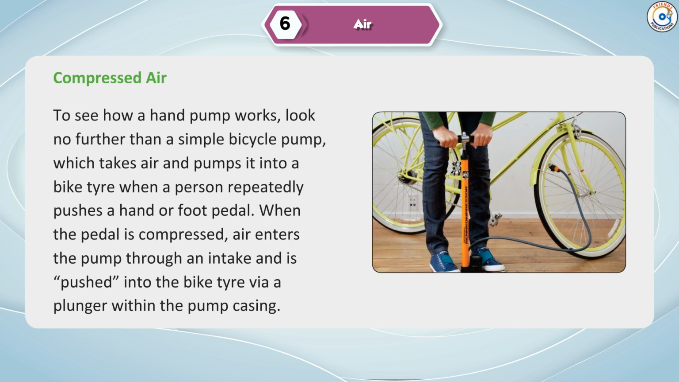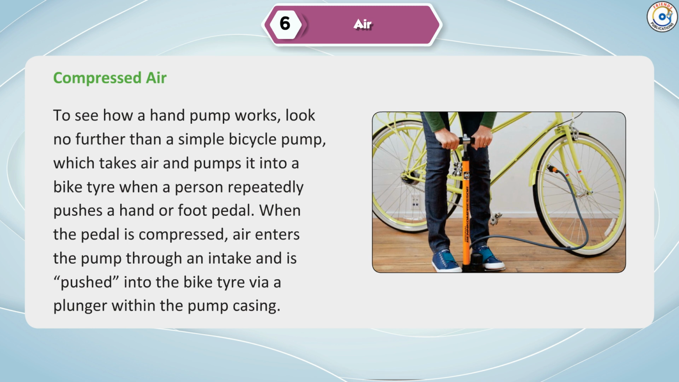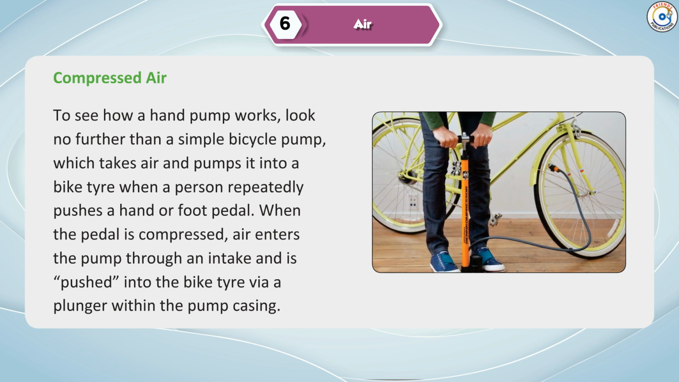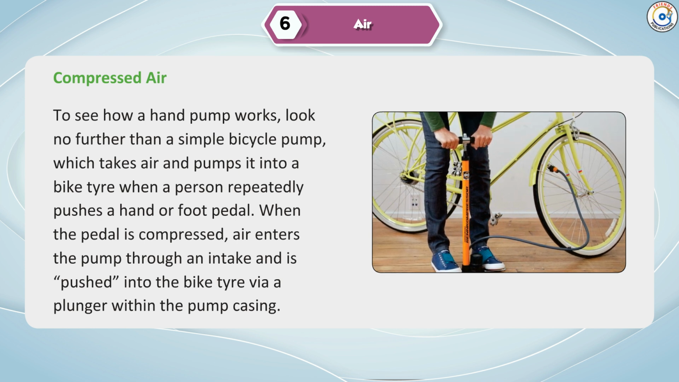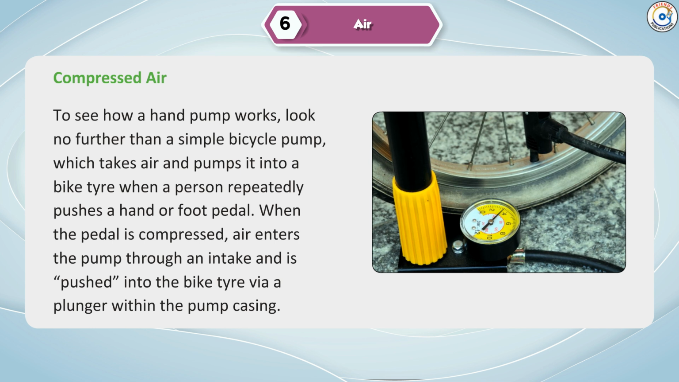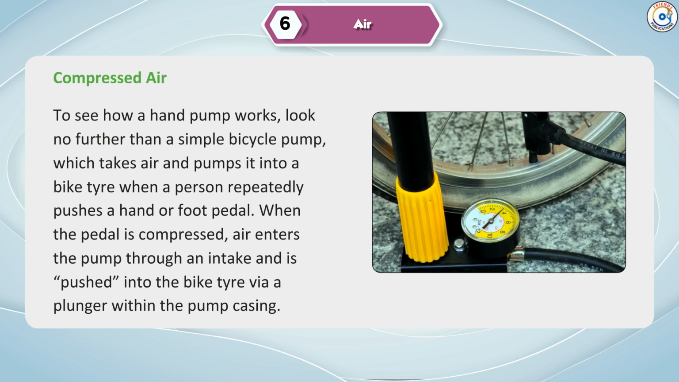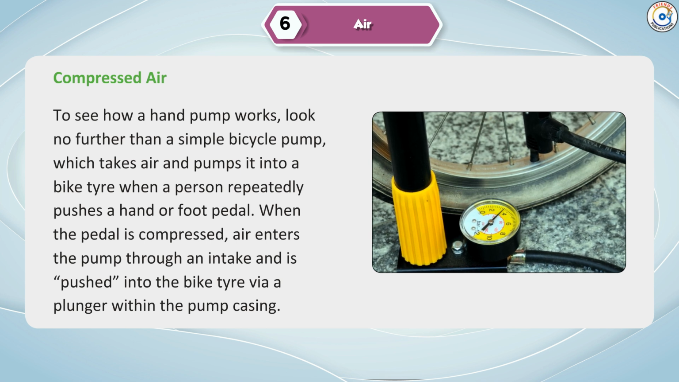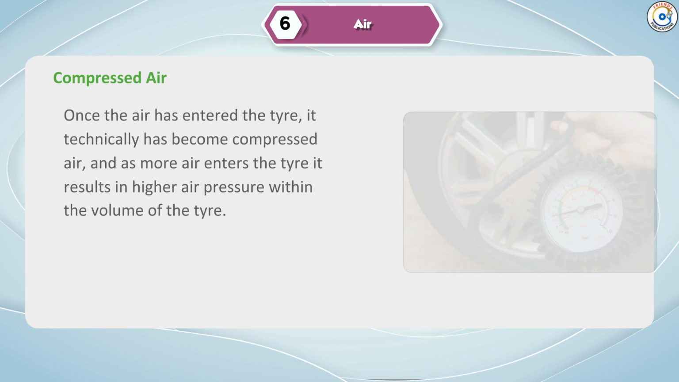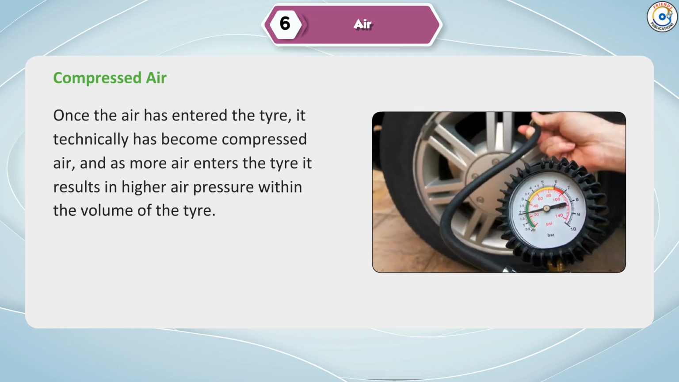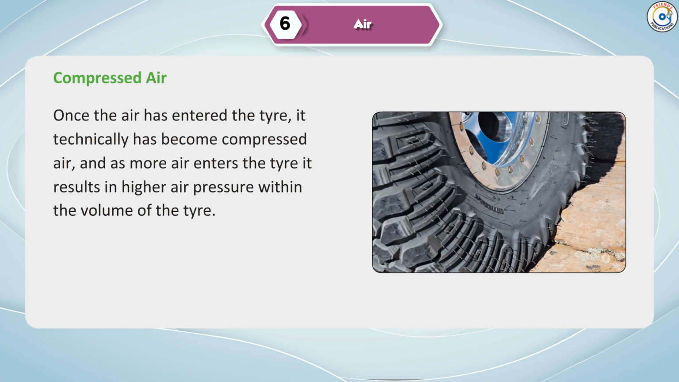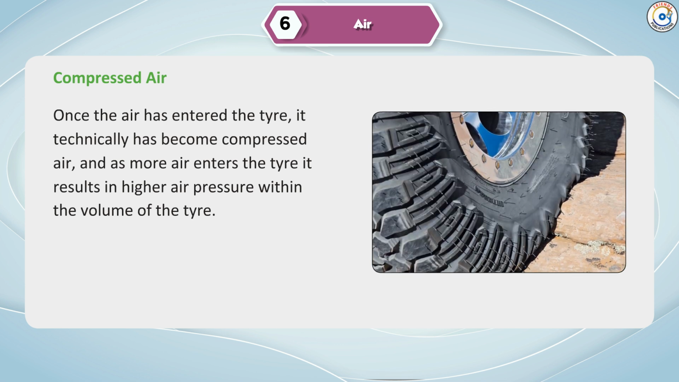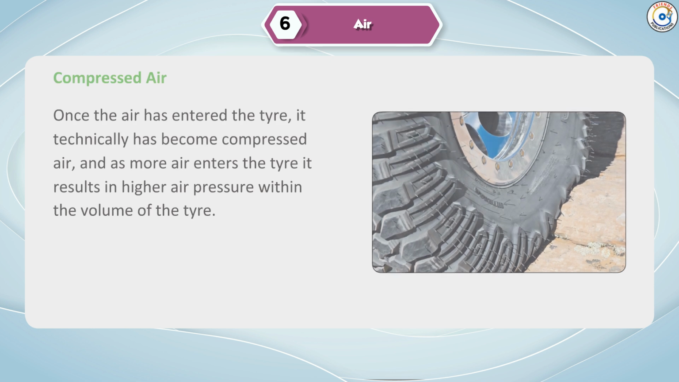To see how a hand pump works, look no further than a simple bicycle pump, which takes air and pumps it into a bike tire when a person repeatedly pushes a hand or foot pedal. When the pedal is compressed, air enters the pump through an intake and is pushed into the bike tire via a plunger within the pump casing. Once the air has entered the tire, it technically has become compressed air, and as more air enters the tire, it results in higher air pressure within the volume of the tire.